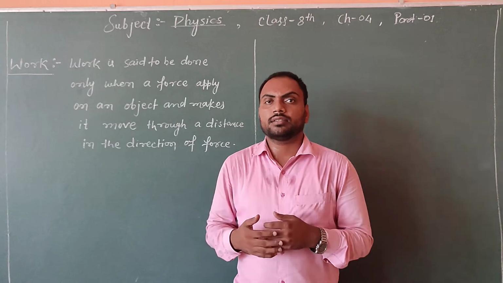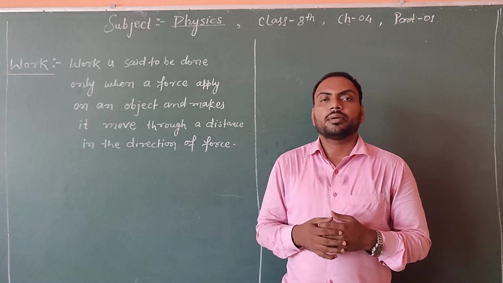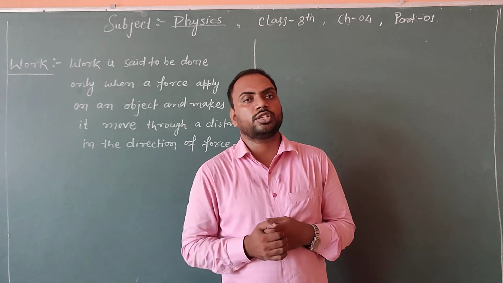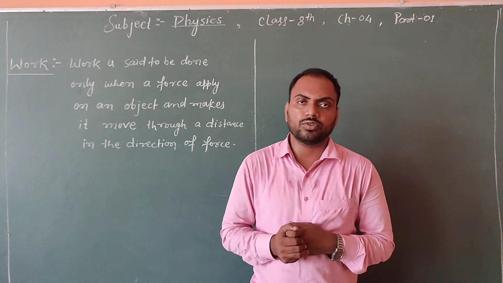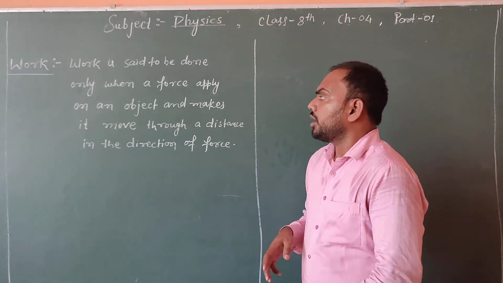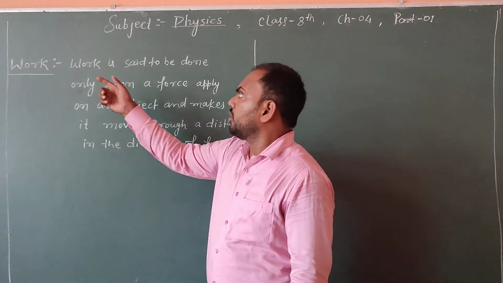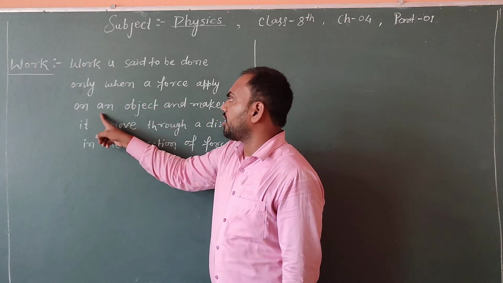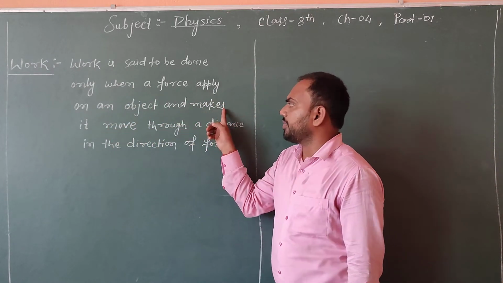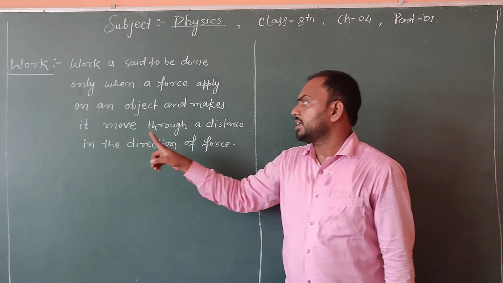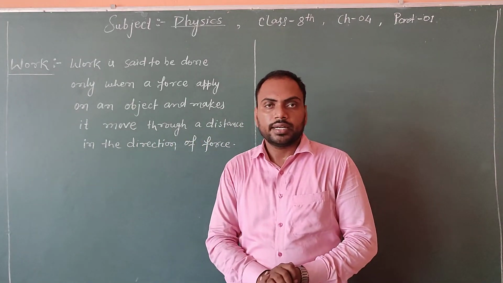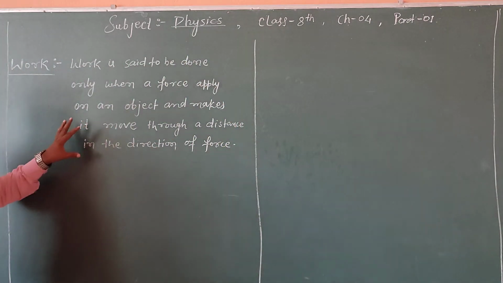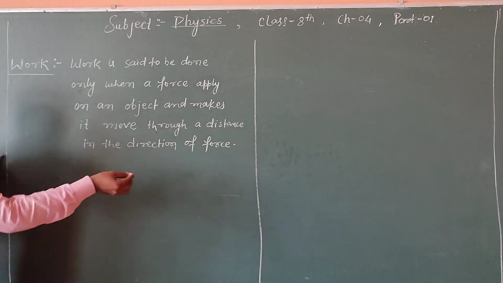A boy cycling a bicycle means he is doing work. He is moving from one position to another position by applying force. Dear, so work is said to be done only when a force is applied on an object and makes it move through a distance in the direction of the force. Dear, let us understand this through our diagram.